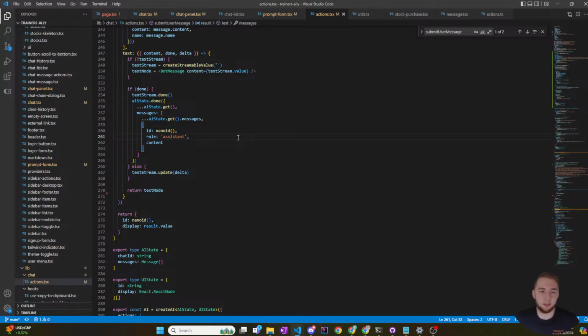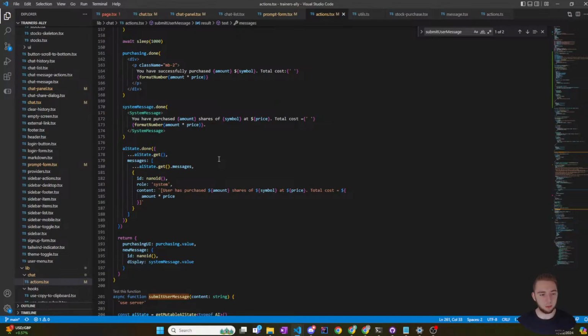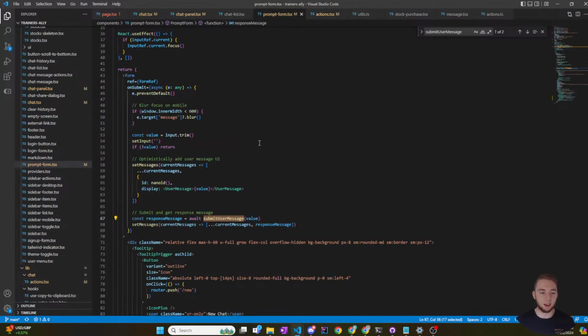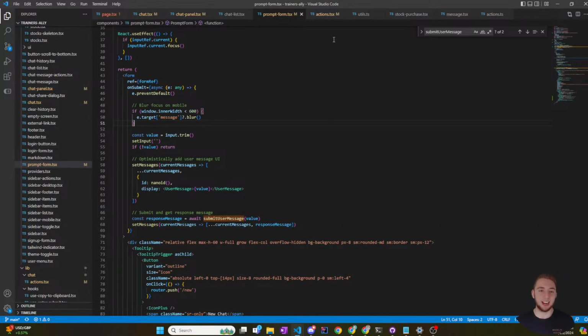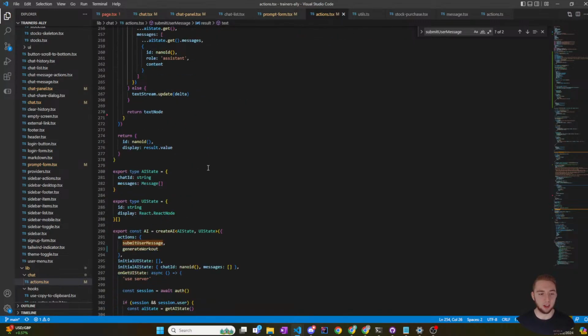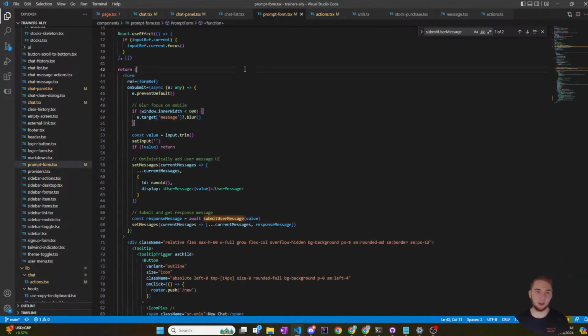I'm sure there's a reason that the Vercel AI SDK has it set up this way, but it's kind of weird that I have to manage both things, and they're handled in different ways. Do you always set the AI state yourself, but then you set the UI state? Or, I should say it this way: you set the AI state within functions in the AI object, but then the UI state is set through the UI, which I guess makes sense, but it's just weird that I'm managing two of the same thing in different ways. I don't know, but I'll work with this. I can definitely work with this.